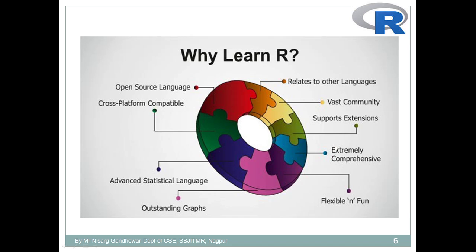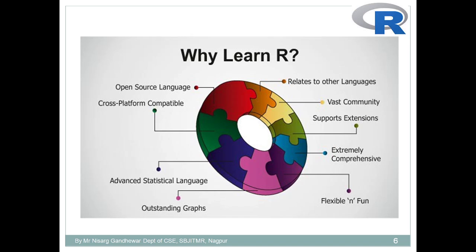It supports extension. That means if you want to add your own package, that is also possible. You can develop your package and submit it to the R community, they will verify it and add it. So a number of packages are being added by people. What is the meaning of open source? Anybody can contribute. As it's open source in nature, anybody can contribute to R. In that sense, it supports extension. You can develop your own package and add it to R.